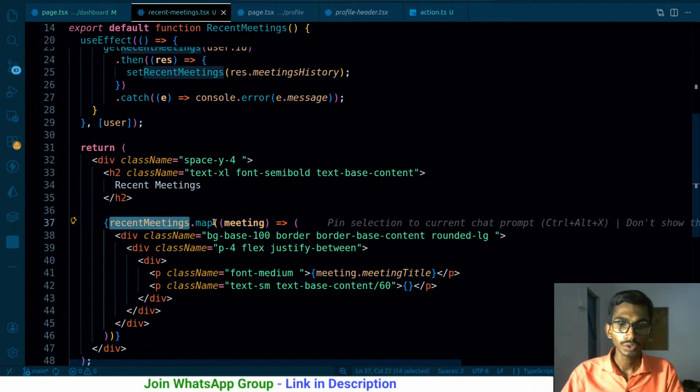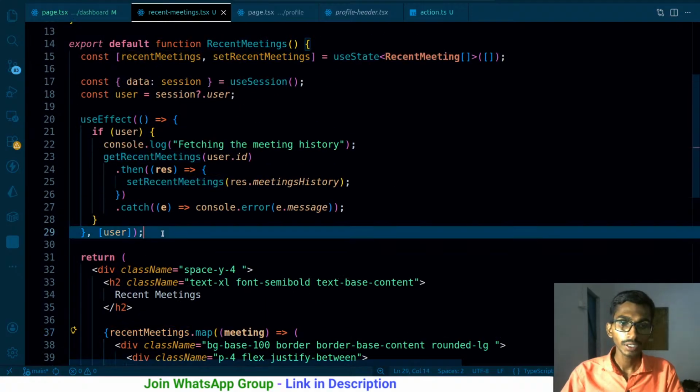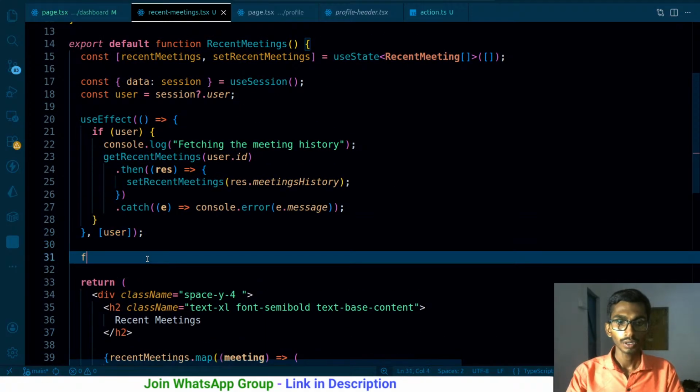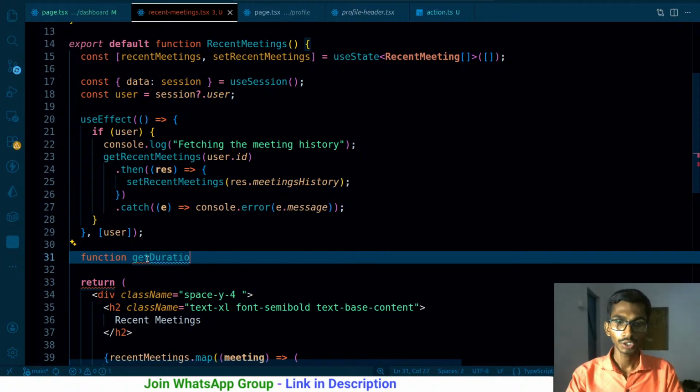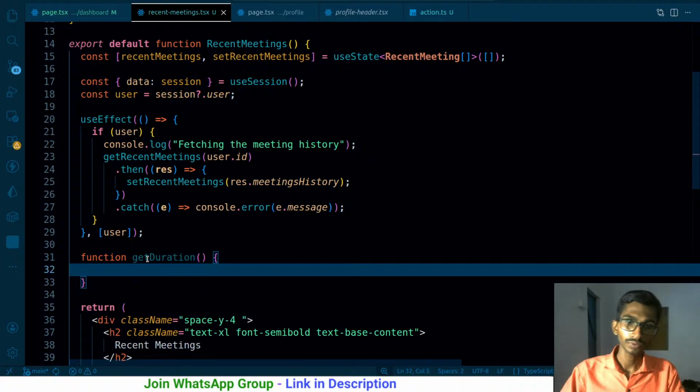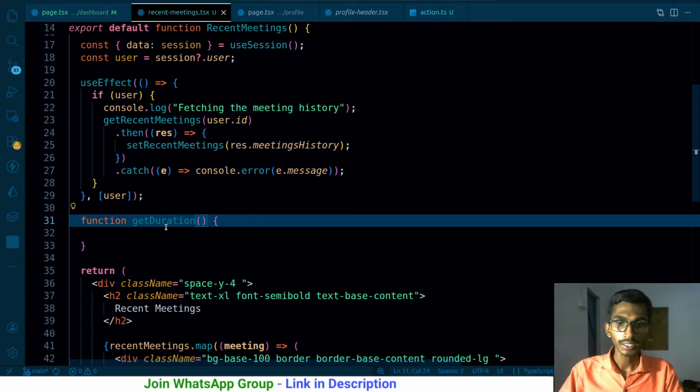when I'm going through this, I have this recent meeting. Let me create a quick function here. The function is gonna be getDuration, and I'm just simply gonna be calling this function, and it will be getting the start time, that's gonna be in the seconds.